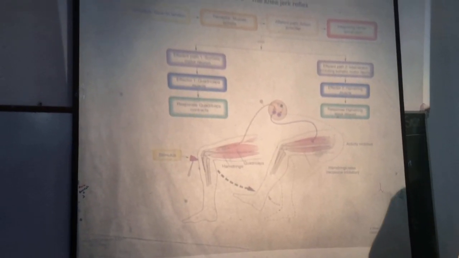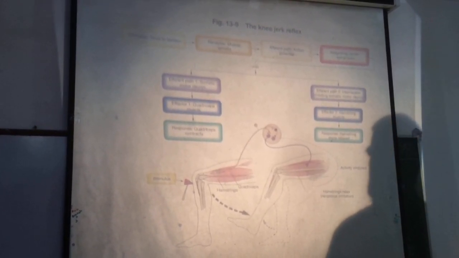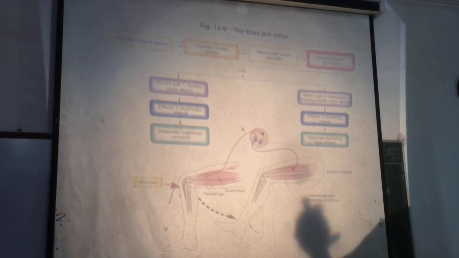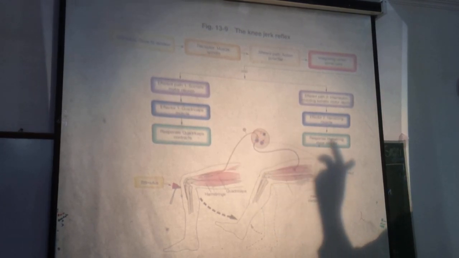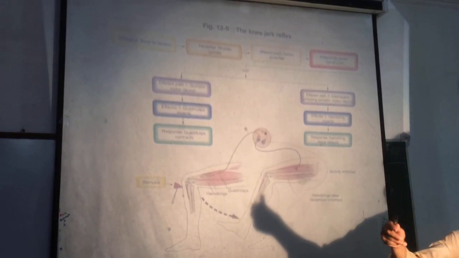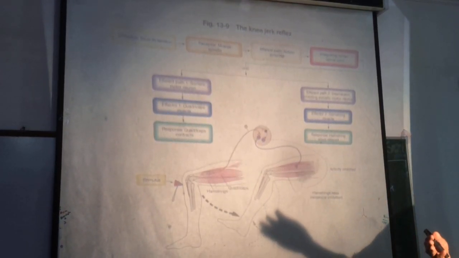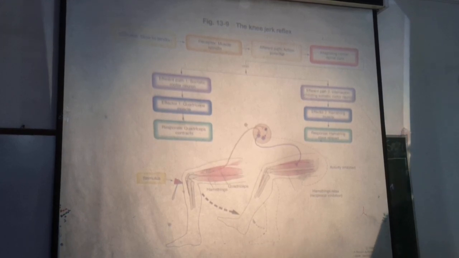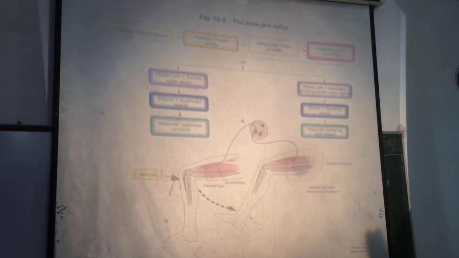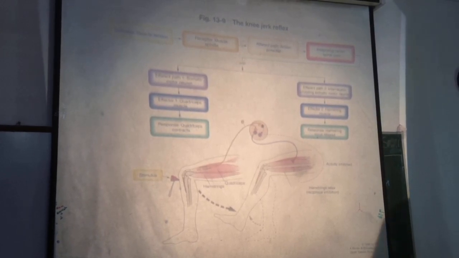When the central portion is stretched, there is excitation of the muscle spindle. From the muscle spindle, impulses go along sensory fibers to the spinal cord, where they excite alpha motor neurons. From there, impulses come along alpha motor nerve fibers to the muscles to cause their contraction. This is the muscle tone mechanism.